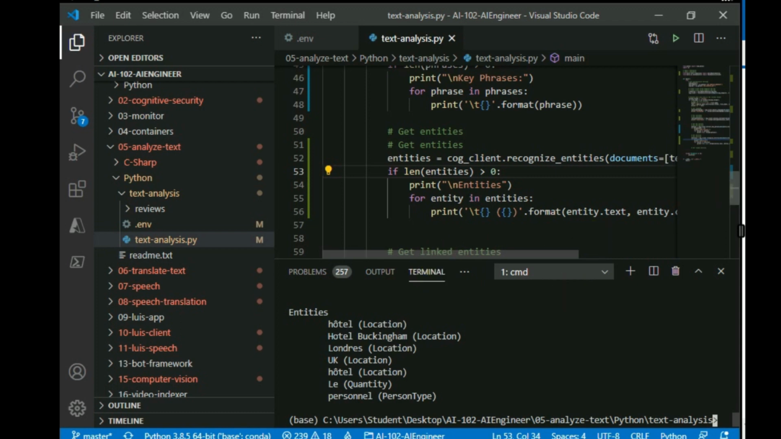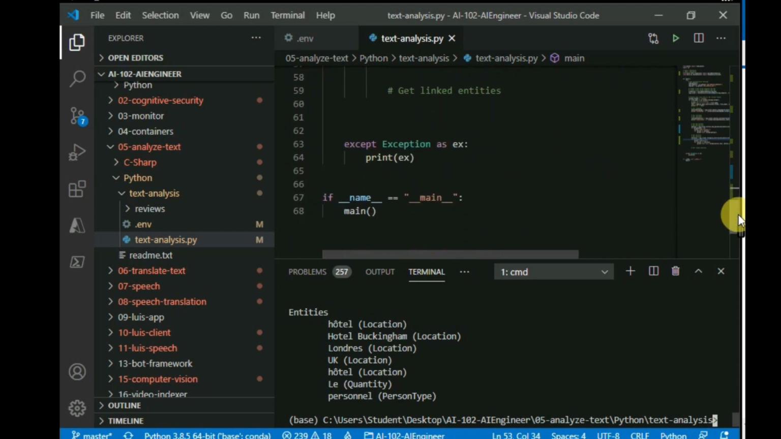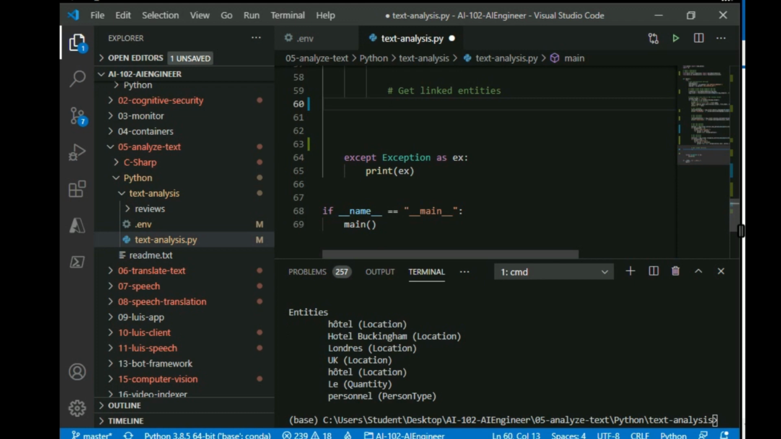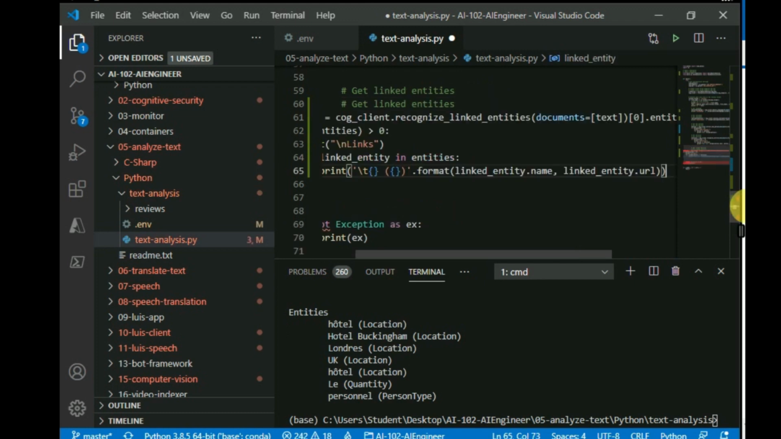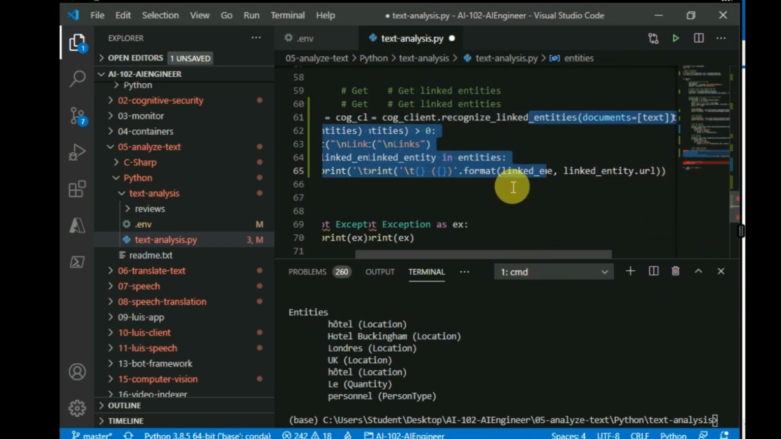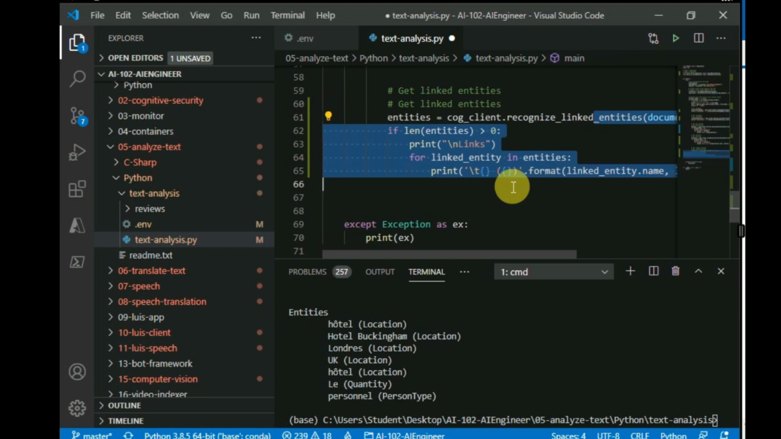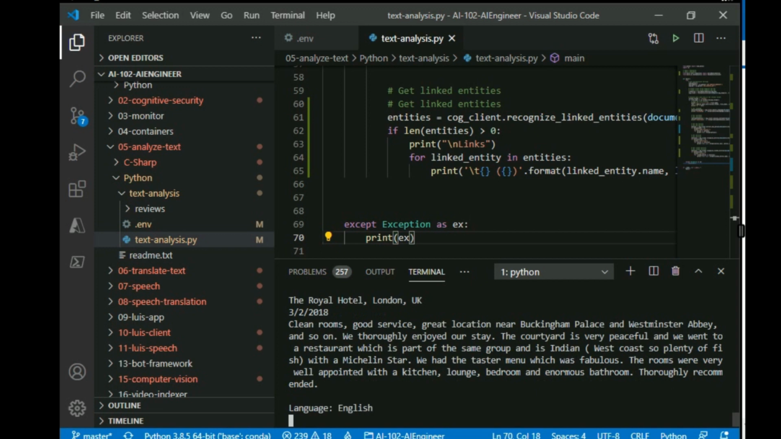Now the fifth task is entity linking. So if there are some ambiguous entities, as we have seen already in the example that I mentioned in the slides, then we use entity linking, which references Wikipedia links to disambiguate different entities. Let's run the program again now. And we can see the entity links here.